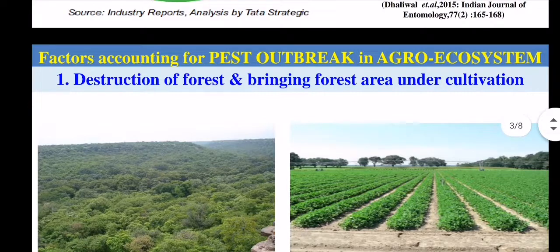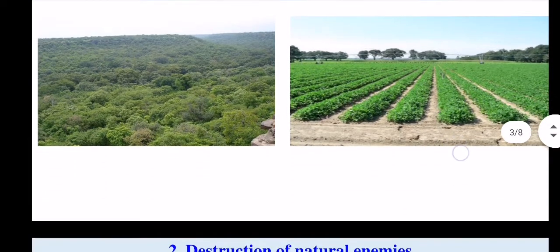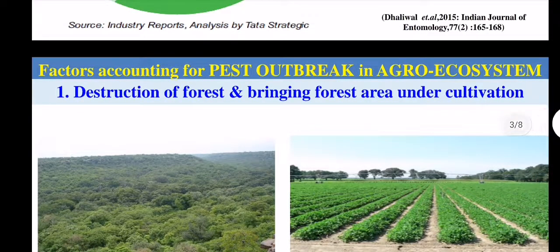So what are the factors accounting for the pest outbreak in the agro-ecosystem? The first factor that affects the pest outbreak is the destruction of forest and bringing the forest area under cultivation. So this is the major factor. When we are destroying the forest or forest trees, then most of the insect pests come from the forest and enter into our cropping area or cropping fields.